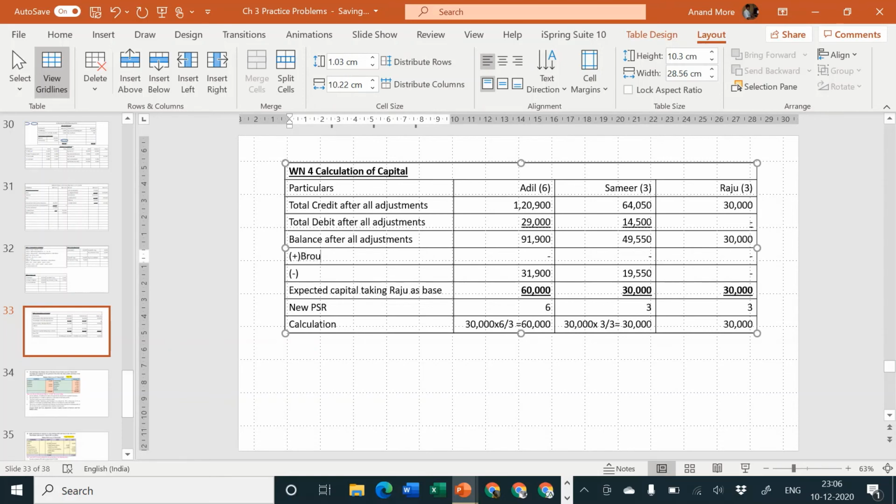So brought in, credit to capital account, is not there. Withdrawn, debit to capital account, is here. Okay. So we already know that Adil and Samir are going to withdraw the money. Adil and Samir are receivers and cash is going out. Entry will be Adil's capital account debit, Samir's capital account debit to cash or bank account. Adil debit side 31,900. Let me put an encircle for the same.